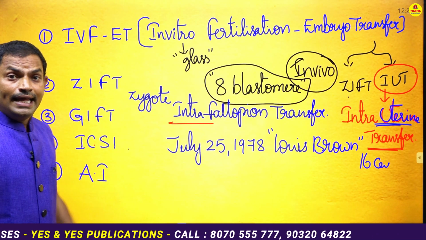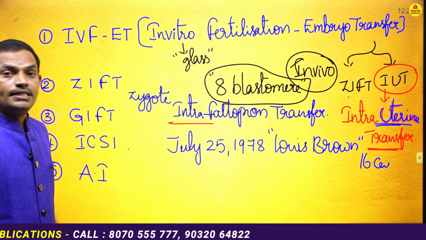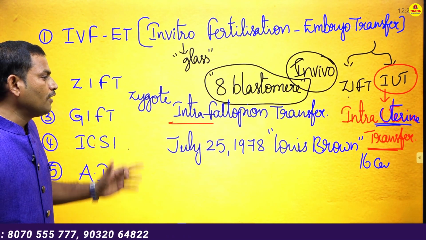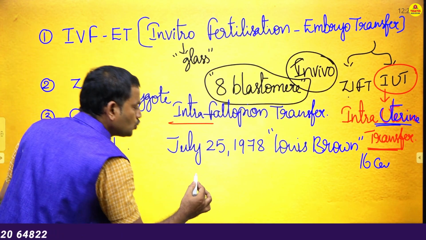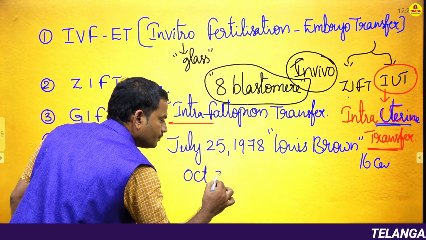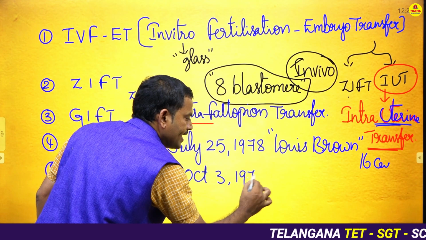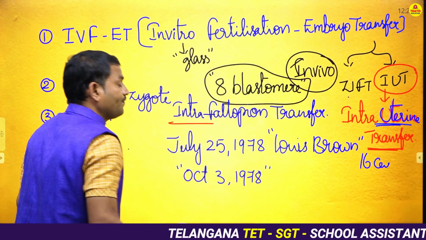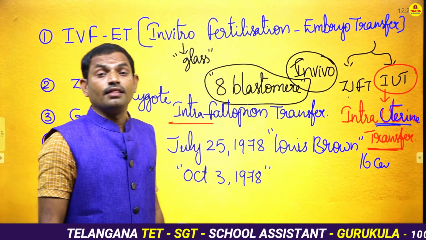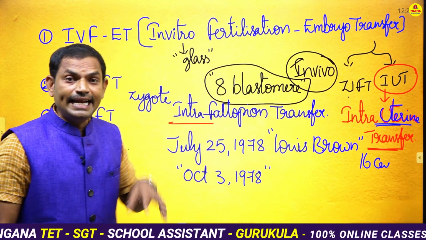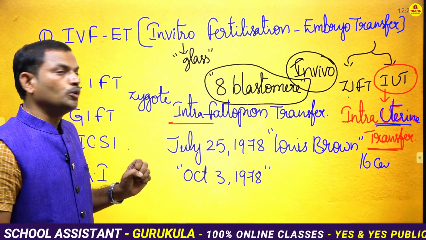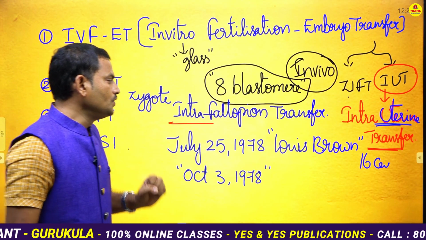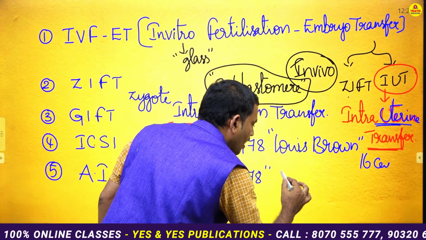Then in India, in the same year, in the month of October, on October 3rd, 1978, the first test tube baby of India was born. Her name is Kanupriya Agarwal.